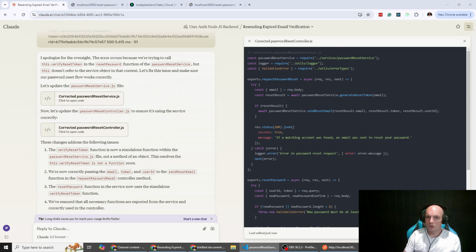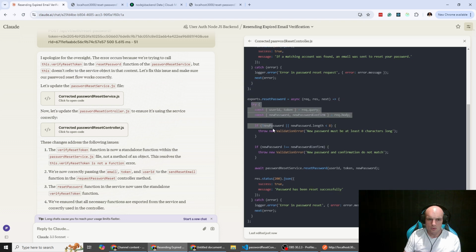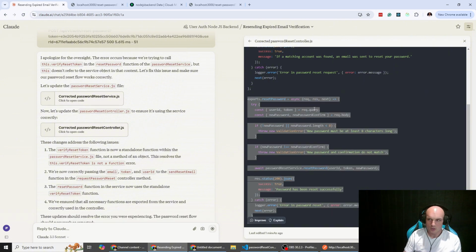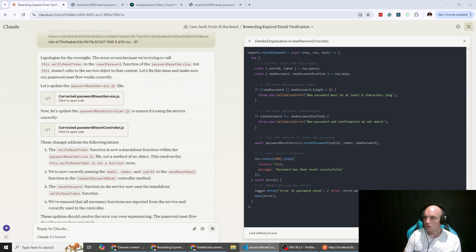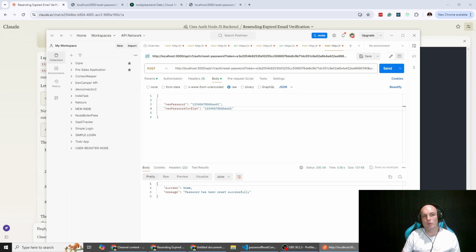And in the controller, what changed in the controller? Okay, request, password, email, results, reset password, are we in? Okay, yep, so try. No, I didn't mean to explain. Okay, yep. We just paste on that. Great, thanks. Okay, validation error, reset password, password success. Okay, cool, save. Send. Password's been successfully reset. All right, fantastic.